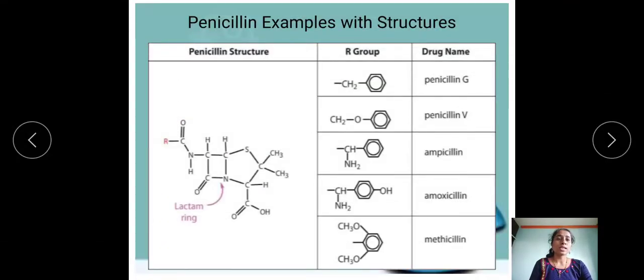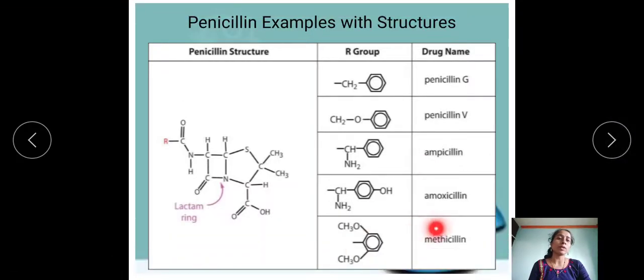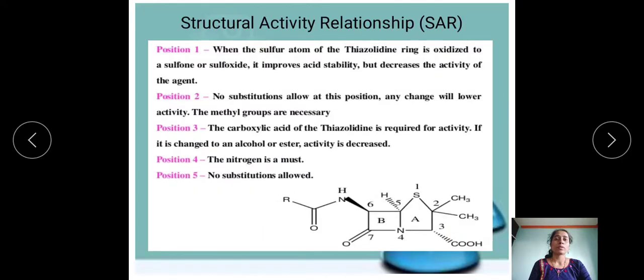The next class is CHNH2 with a benzene ring, that is nothing but your ampicillin. The next one, CHNH2 with an OH substitution on that benzene ring, that is the hydroxyl group substitution, that is nothing but your amoxicillin. And the last one is the methoxy groups on that benzene ring. 2 methoxy groups we have to put over here, and that is nothing but methicillin. Then SAR features, that is nothing but structure activity relationship of penicillin. We have to see it according to the position.